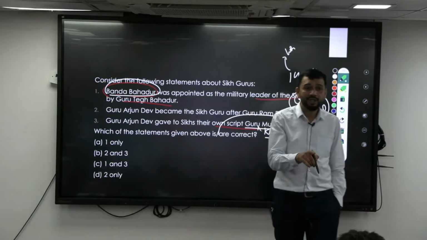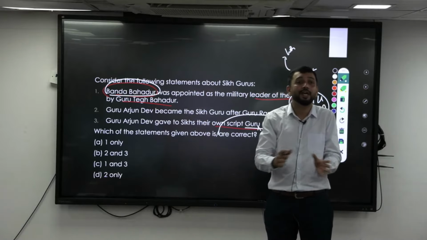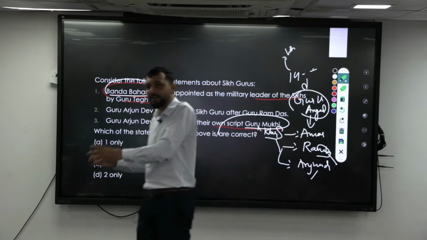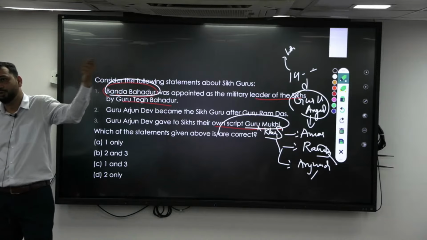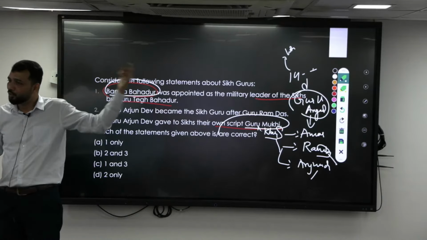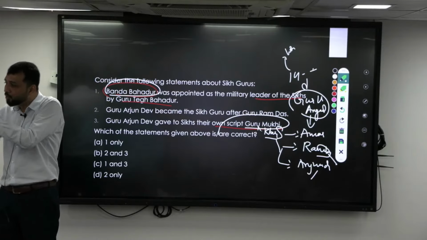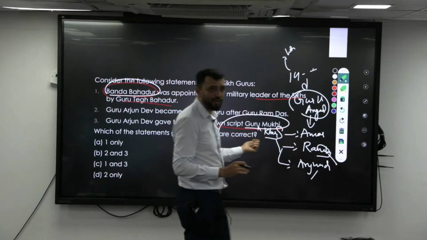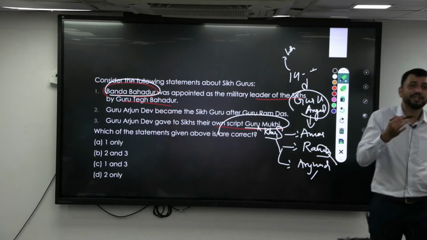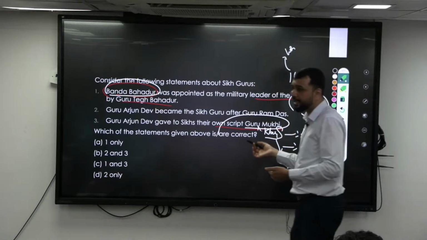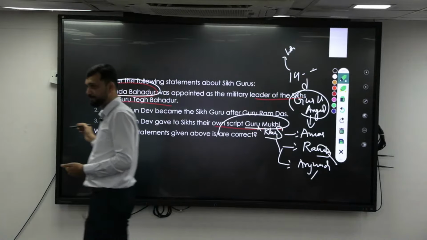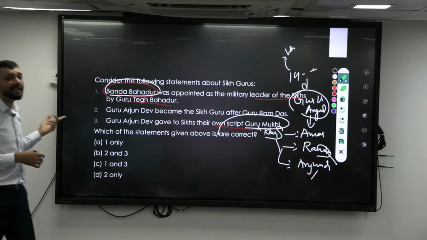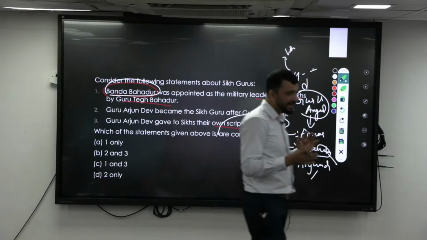He is also the one who compiled the complete Guru Granth Sahib, the holy scripture of the Sikhs, which became people's understanding of what Guru Nanak was saying. Though Angad created the Gurmukhi script, using the same script he compiled the Guru Granth Sahib. That makes Guru Arjun Dev important, and he is the first Sikh Guru to be martyred, killed by the king. He was killed by Jahangir, even though he was a very kind Guru.